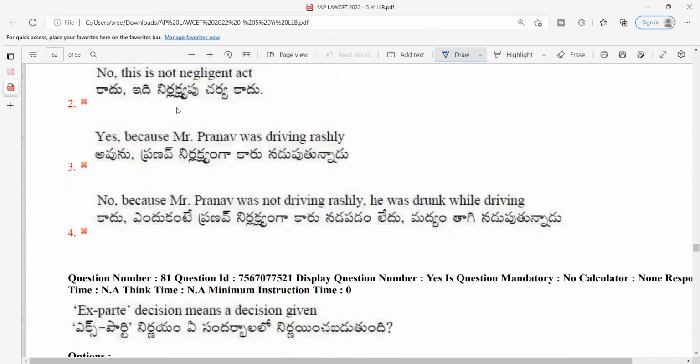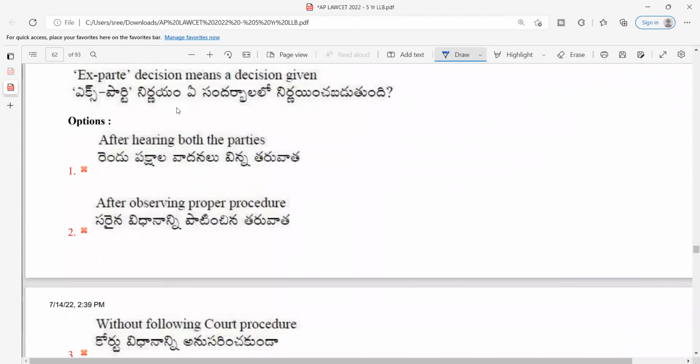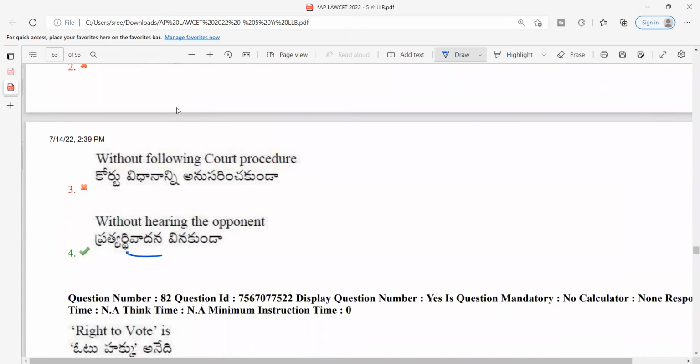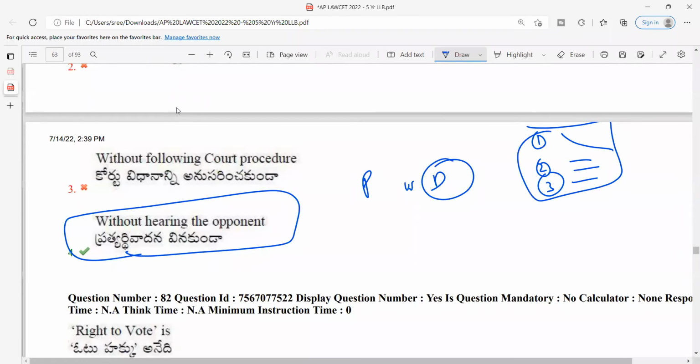Next, question number 81. Ex parte decision means a decision given in the absence of the other party. For example, in a civil case, there is a plaintiff and a defendant, or even in other cases. When a case is filed against the other party, he will be called once, twice, and thrice. After 3 times, if he is not coming to the court, what will the court do? Not specifically 3 times, sometimes it may be 2 or 3. Without him, the court case proceeds. So without hearing the opponent, the case will happen. That is again ex parte. Again, I would rate this particular question as easy.